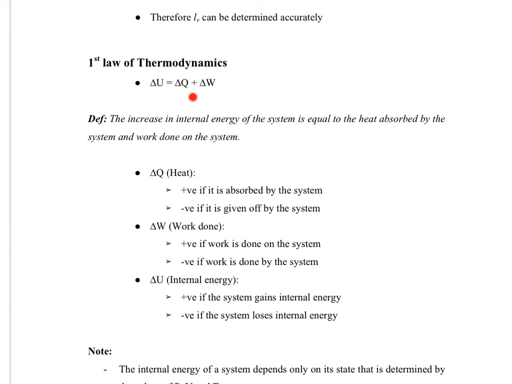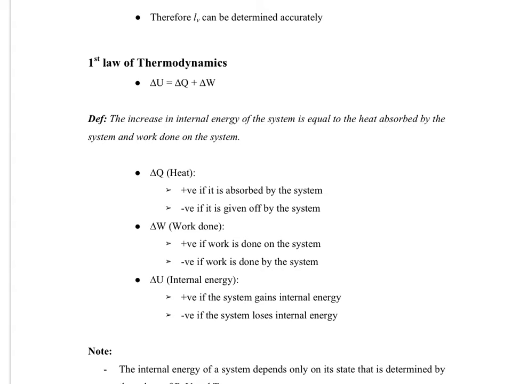Similarly, delta Q is supposed to be change in heat, but we won't say change in heat, we will say heat absorbed by the system, because delta Q can represent either heat absorbed by the system or heat given out by the system. So the one that we use as a sign convention as positive is heat absorbed by the system, so we call it heat absorbed by the system. Similarly, delta W supposedly you will call a change in work, but here we will use work done on the system, because work done on is given the sign convention as positive. And work done by the system will be given a sign convention as negative.